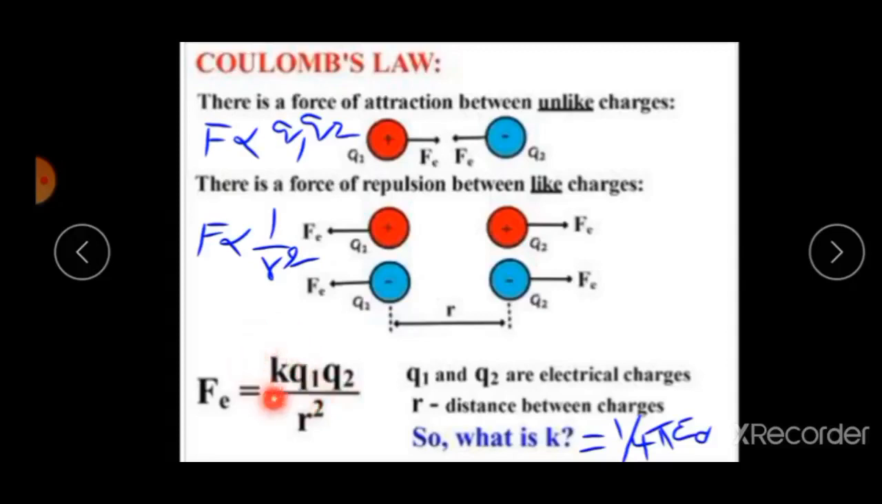K is nothing but the constant of proportionality. That value is 1 by 4 pi epsilon naught. Epsilon naught is nothing but the permittivity of free space. That value is also constant, 8.854 into 10 to the power minus 12 coulomb square per newton per meter square. Are you clear? Okay. Now listen, like charges repel, unlike charges attract.